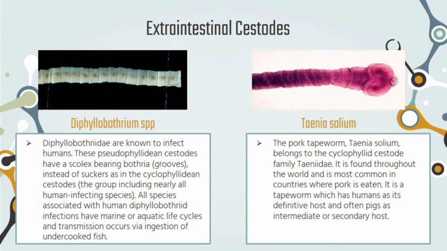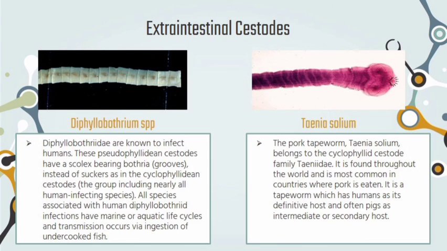Diphyllobothrium species of the family Diphyllobothriidae are known to infect humans. These pseudophyllidean cestodes have a scolex bearing bothria, instead of suckers as in the cyclophyllidean cestodes. All species associated with human diphyllobothriid infections have marine or aquatic life cycles, and transmission occurs via ingestion of undercooked fish.